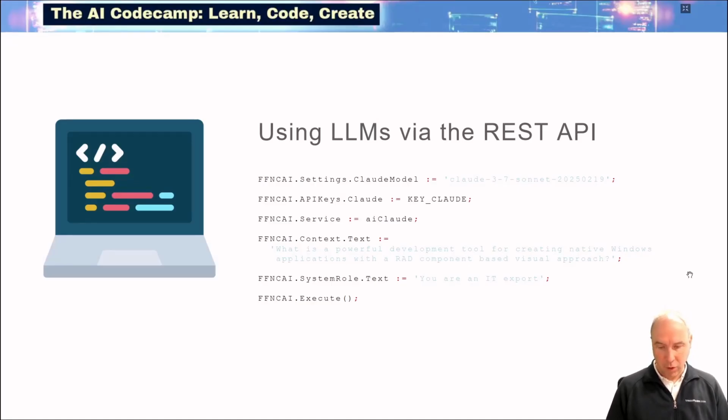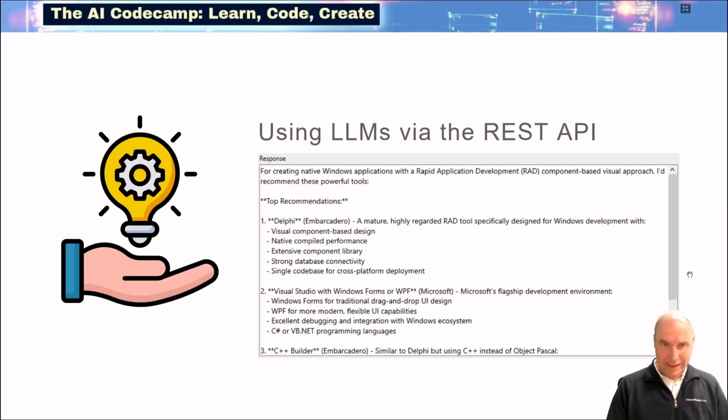Then we perform the execute method of the Cloud AI component, and in response we get the answer. Here is, for example, the text answer that was given back from the Cloud LLM with different suggestions for Windows development tools. And the good news is that the first place was for Delphi from Embarcadero, of course.